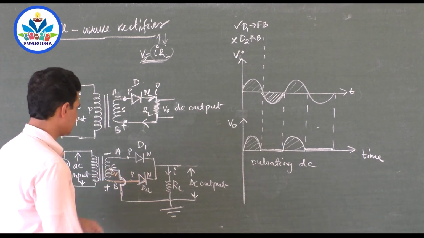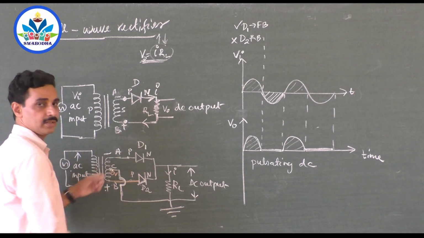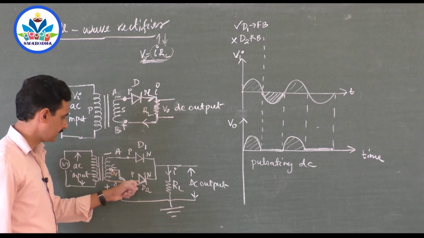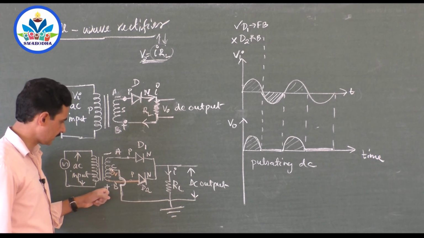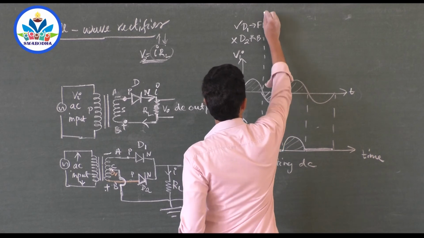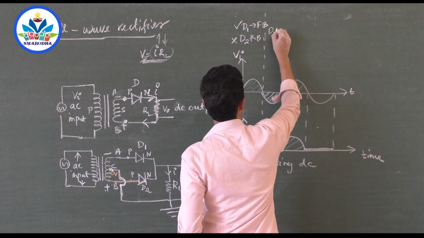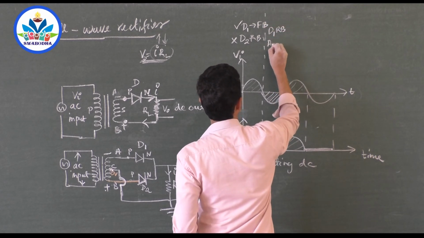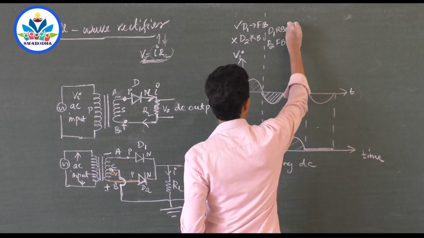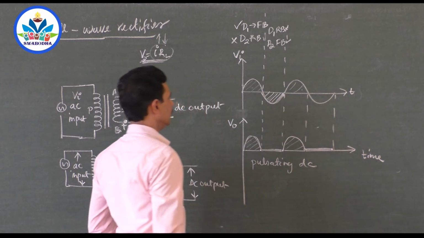Diode D1 is reverse biased because the P side of the diode D1 is at negative. The P side of diode D2 is at positive, so it is forward biased. So D1 is reverse biased, D2 is forward biased, D2 conducts, D1 does not conduct.